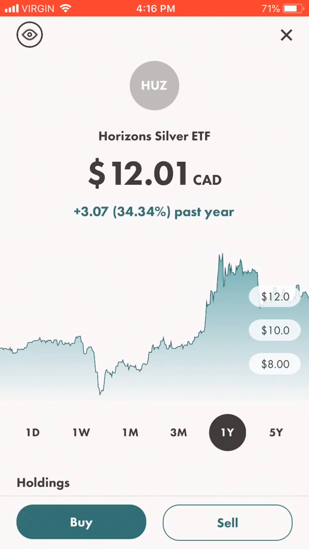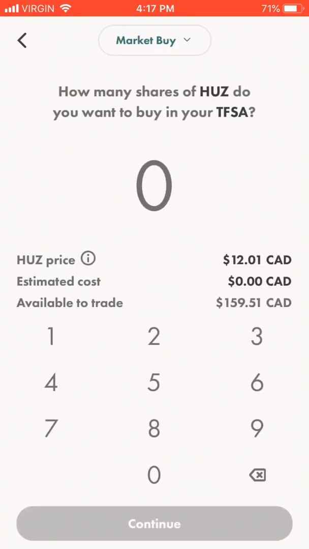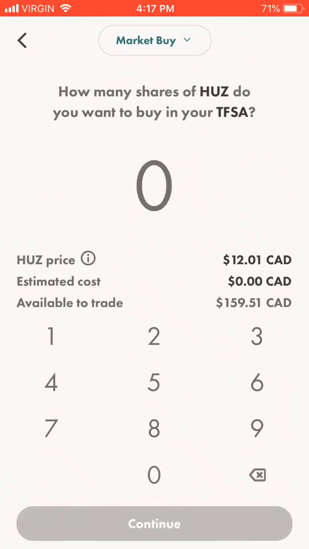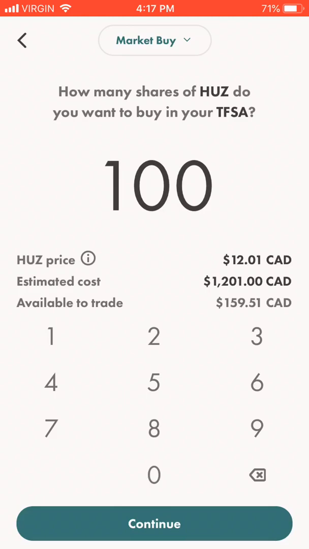To invest in silver, just click buy, next. It depends on you how much you are putting in. If you buy 10 shares of HUZ, it means investing $120 in silver. If you want to buy like 100 shares, that's $1,200 in silver.